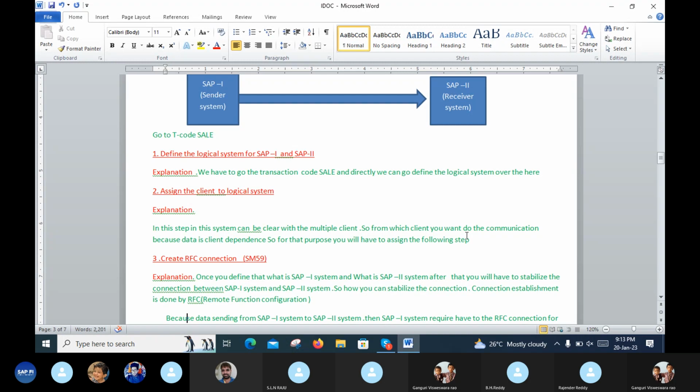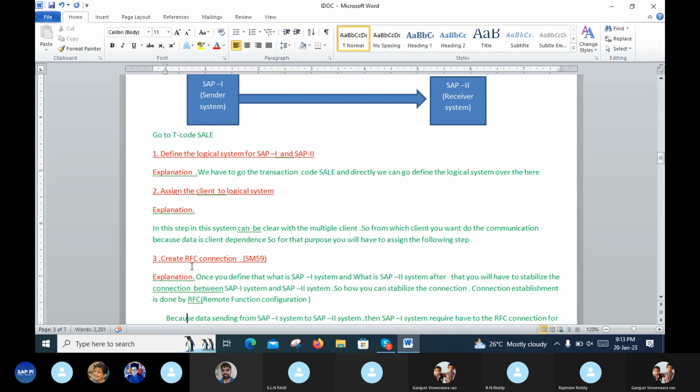From which client you want to do the communication, because the data depends on the client, for that purpose you have to assign the client in the following steps. So this explanation covers what happens behind the SAP1 system to SAP2 system.